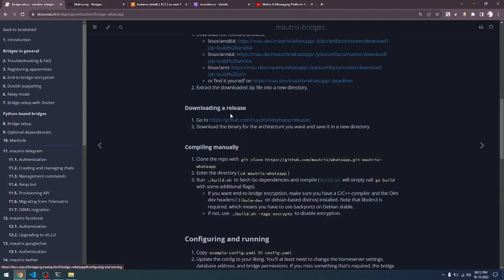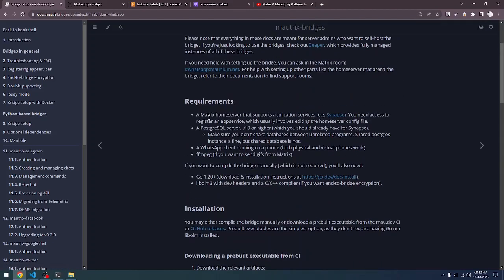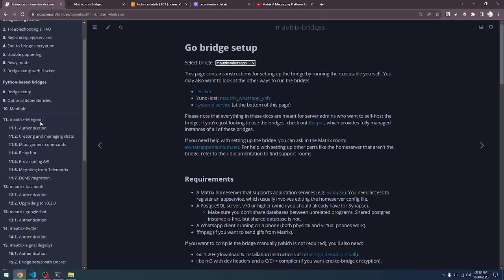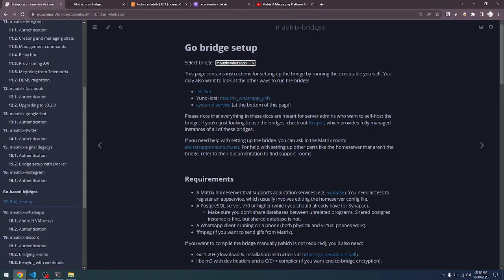The most important thing is the way this entire book is organized. Here, if you see in the beginning, there is an introduction about the bridges. You can read about it. If you are new to the concept of bridging, the concept of home server, etc., it might look very complex. As of now, you don't need to worry about the complexity. All you need to know from this book is that there are two kinds of bridges. One is Python based bridges and another is Go based bridges. So there is the Python language and the Go language. So there are two kinds of bridges that are written.